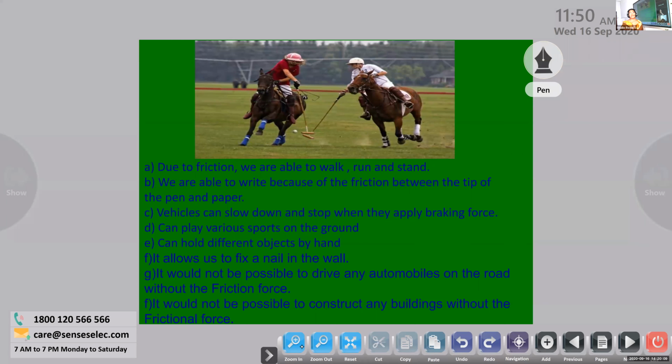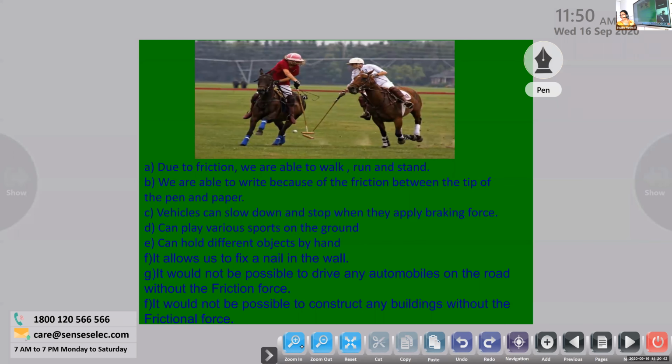If you take the rice with your fingers, there's friction between your fingers and the food particles that makes you hold it and put it in the mouth. Otherwise, all this rice, everything must have fallen down. So in our daily life, every action we do, lifting, picking, pushing, pulling, stamping, walking, running, every verb which we use in English is due to friction. Okay, swimming, that also you know.